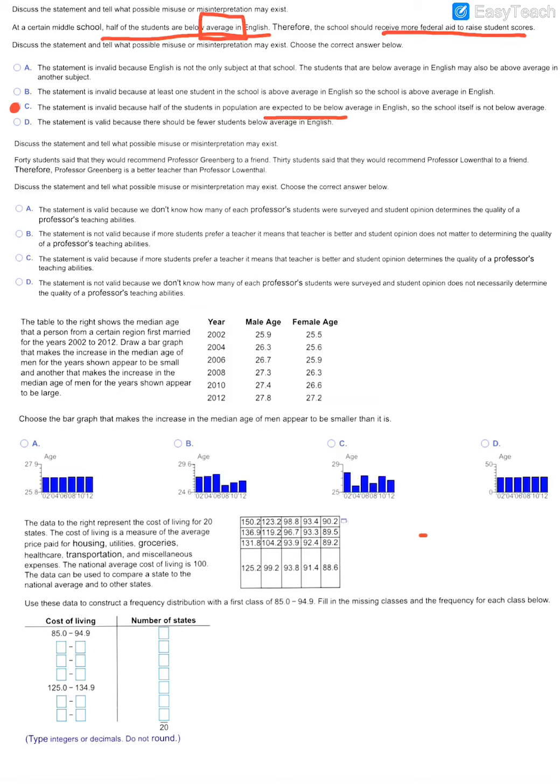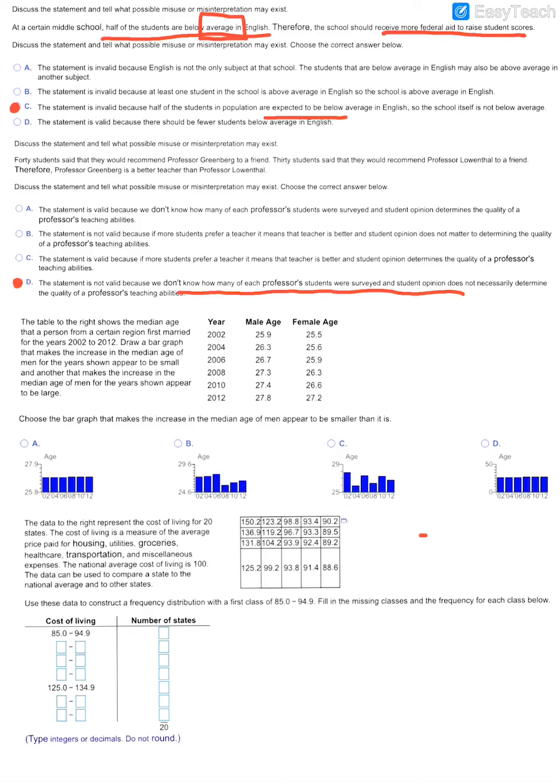Lots of other things too. What makes a professor preferred over another, you never know. So this statement would not be valid. And when we're talking about why it's not valid, we don't know how many of each professor's students were actually surveyed. So it doesn't necessarily determine the quality of someone's teaching. So D would be our correct answer here.